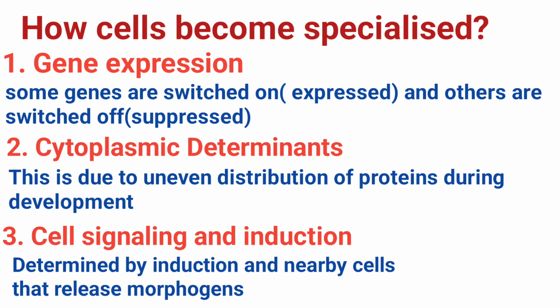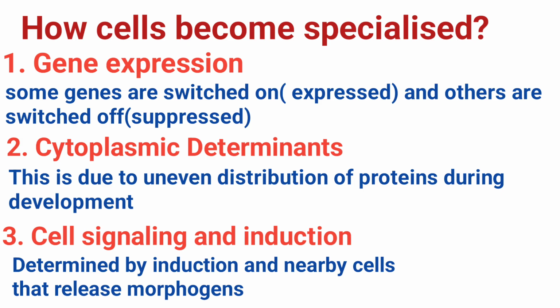Another way in which cells become specialized is through cytoplasmic determinants. This happens during the very first division after fertilization. The mother's egg cell isn't an even distribution, it isn't a perfect soup. It has different proteins and RNA scattered in different areas. And when the cell divides, one daughter cell might get more of protein A, while the other cell gets more of protein B. This immediately sets them on different developmental paths and thus they become specialized.